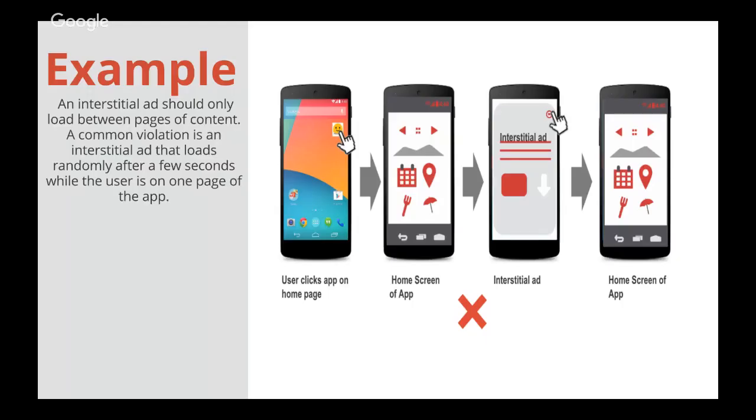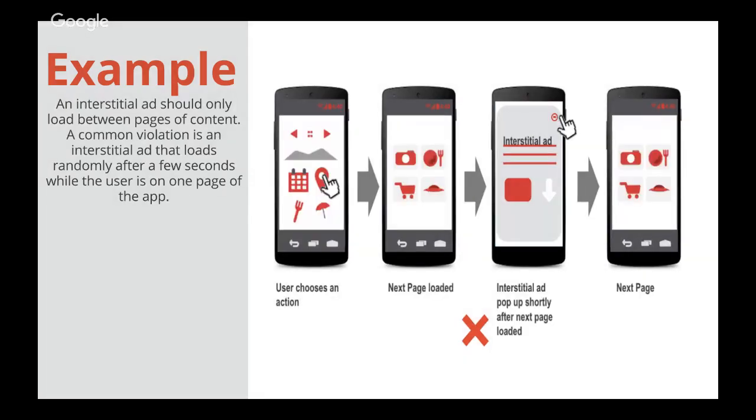Now, as we see on the screen here, in this particular example, a user clicks to get onto a particular app, sees the home screen of an app, and their next expected action is to tap onto the screen. But an interstitial ad pops up before a user can tap onto the action button on the screen, which could possibly lead to an accidental click. Another example of this could be that a user chooses an action in an app, the next page loads, and even the next page requires that a user choose a particular action. But before the user can choose an action, an interstitial ad pops up, which again could lead to an accidental click.